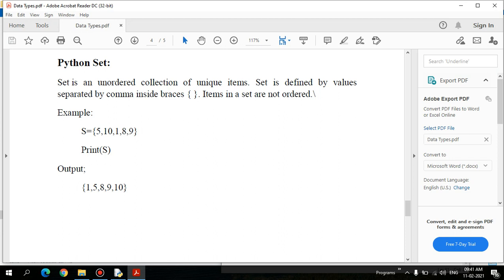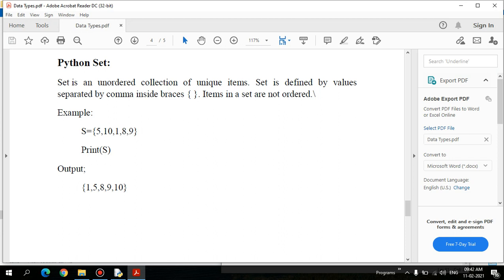Here we use curly braces for defining your set elements. As I said, three different brackets each define their own data type. Square brackets define a list, round brackets define a tuple, and curly braces define a set. A set is an unordered collection of unique items, defined by values separated by commas inside braces.